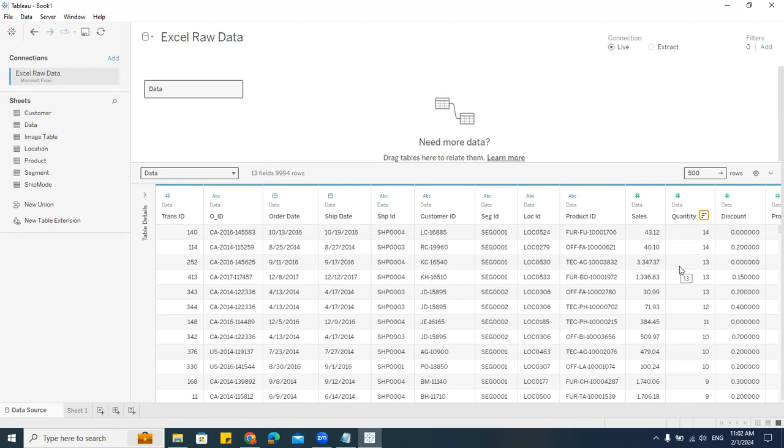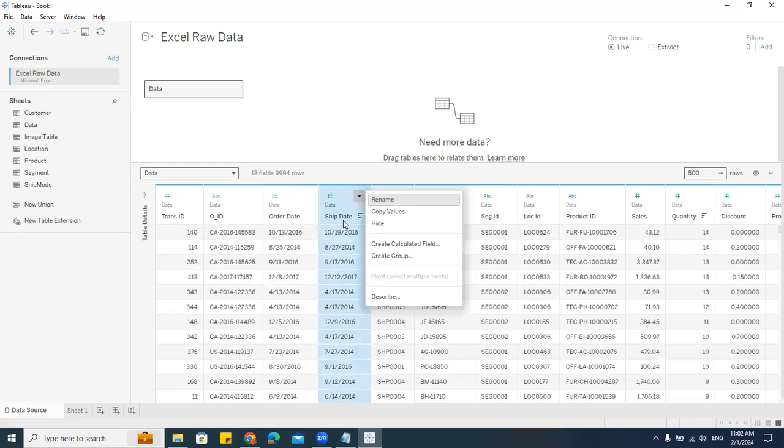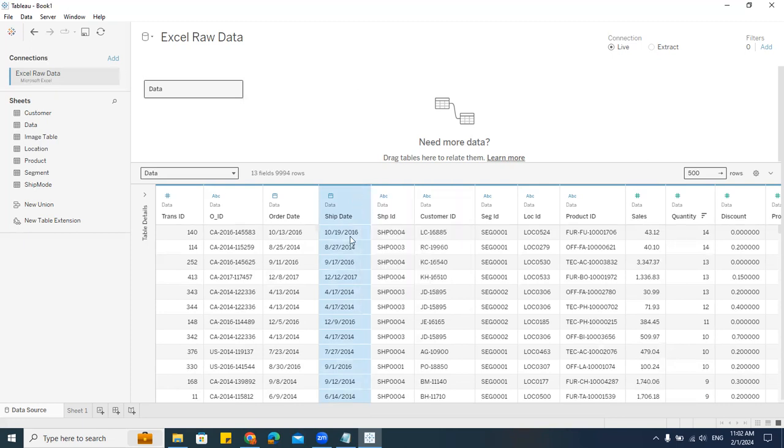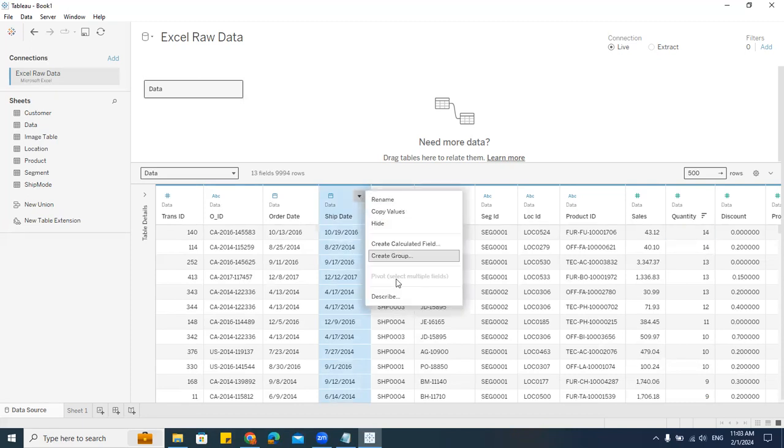Now, suppose I want to hide some columns which are not required. There are hundreds of columns, and I don't want some of them. Getting my point? Say I'm not interested in ship date. I right click and I get these options. Or I can click on the small arrow here. Both are the same; either you right click or click on the arrow, you'll get the same options.